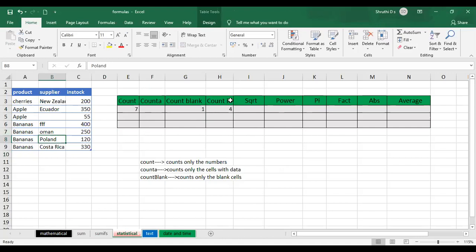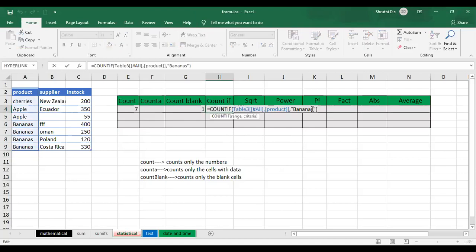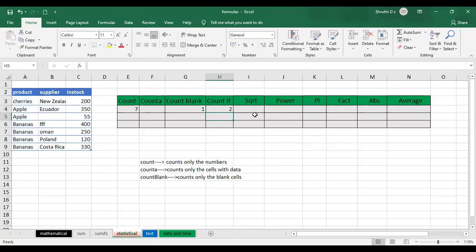If I fill out this one also with bananas, see, it automatically changes to 4. If I change the condition from banana to apple, it is just apple, so the criteria name should be the same. Press enter. We just have 2 cells with apple. This is how you can make use of the COUNTIF function.